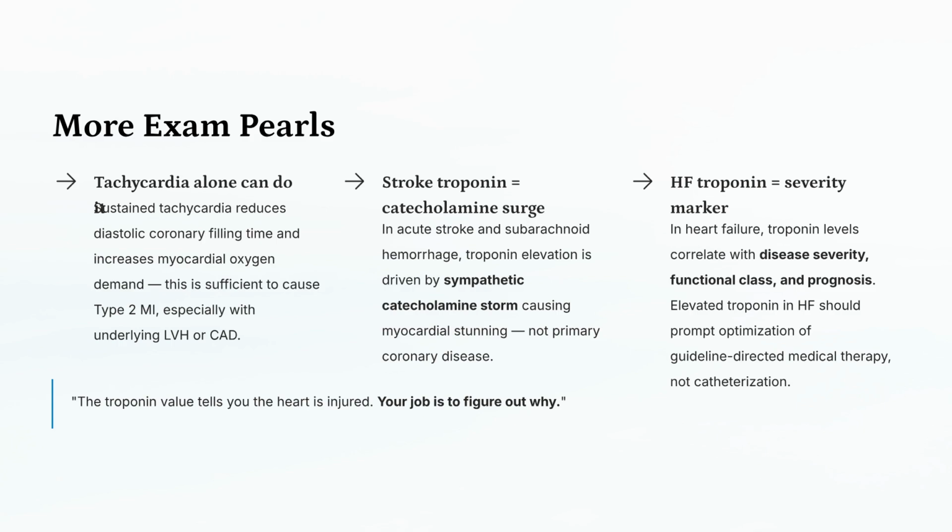Tachycardia alone can cause type 2 MI. Stroke-related troponin is due to a catecholamine surge. In heart failure, troponin level is a severity marker, guiding optimization of medical therapy. Your job is to figure out why the heart is injured.